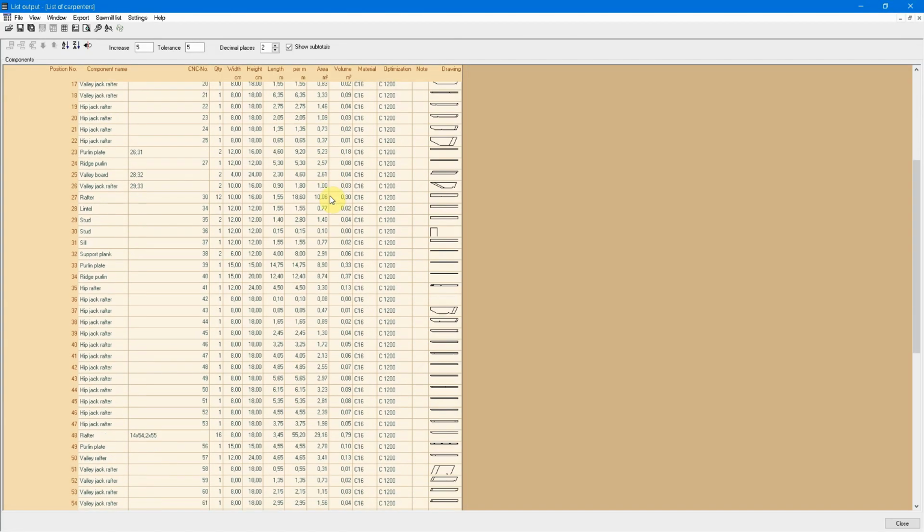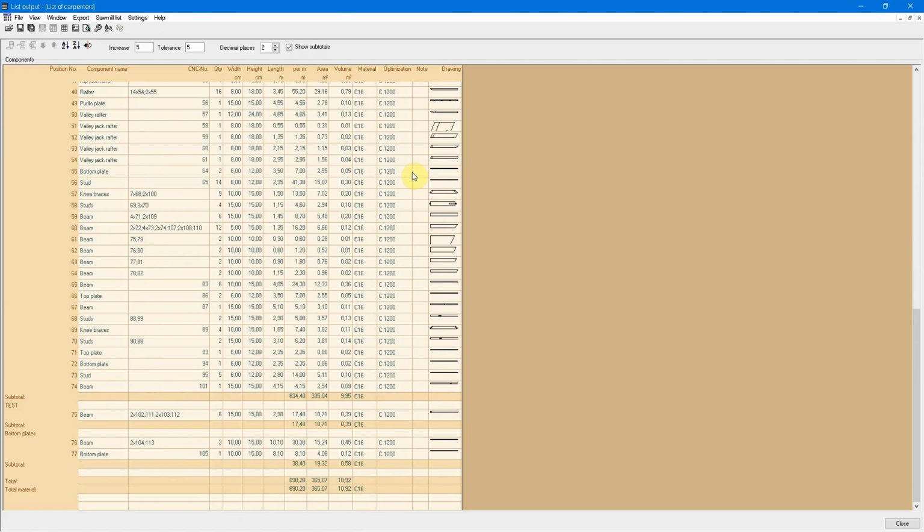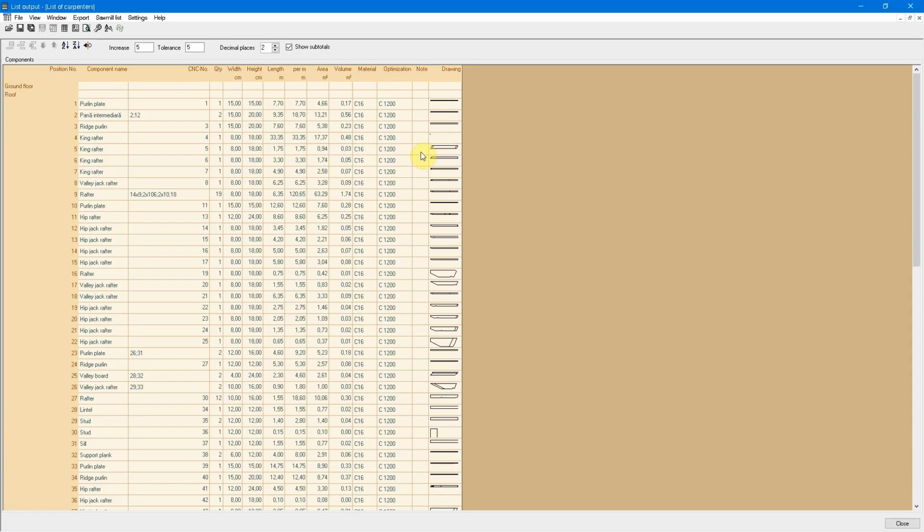and here is our simple material necessity list. At the end we have a summary of our needed materials per meter. We have the gross area and the volume of all the 3D elements. We have almost 11 cubic meters of C16 wooden material. This is the basic default Sawmill list.